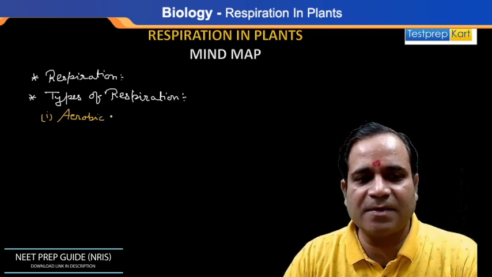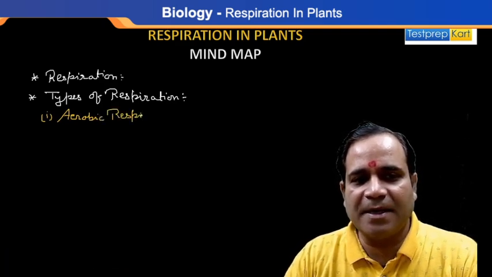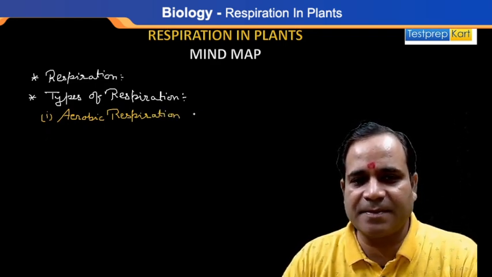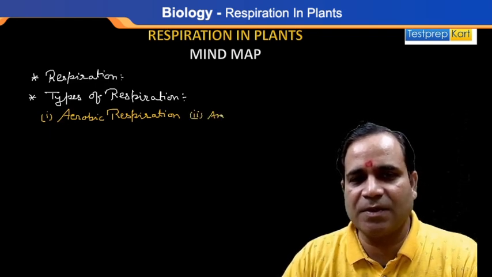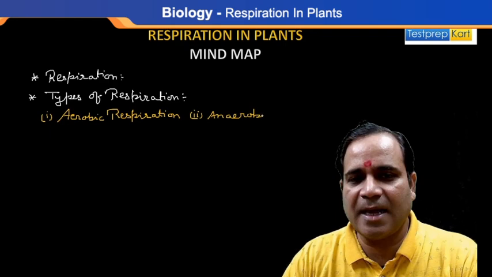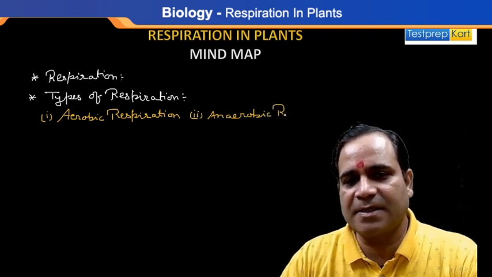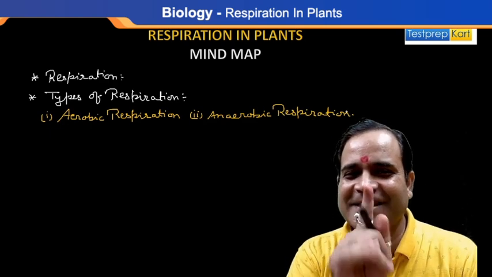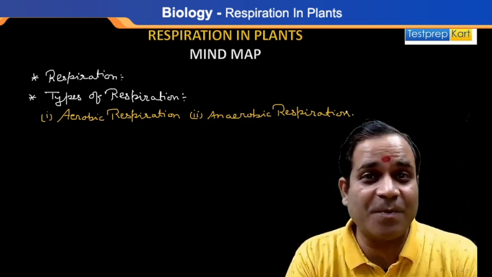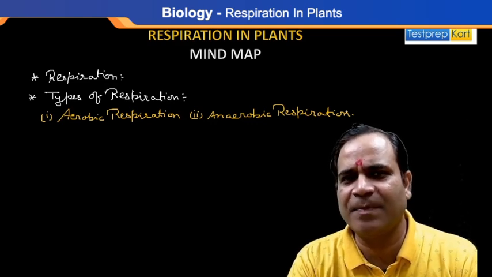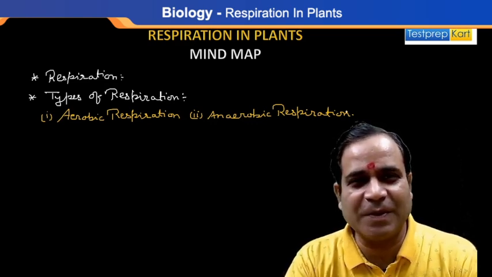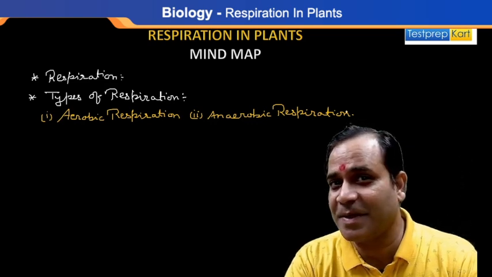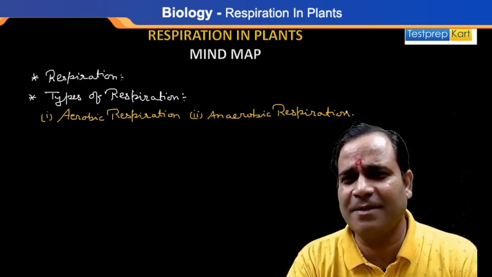See what I'm writing here. One is aerobic respiration. Is that clear? And the second one is anaerobic respiration. I'm writing here: anaerobic respiration. Hope that's clear. If anybody asks you how many types of respiration there are, what do you say? One is aerobic, and the second is anaerobic respiration. Now the question is: do you know what aerobic respiration and anaerobic respiration are? So simple, let's see.